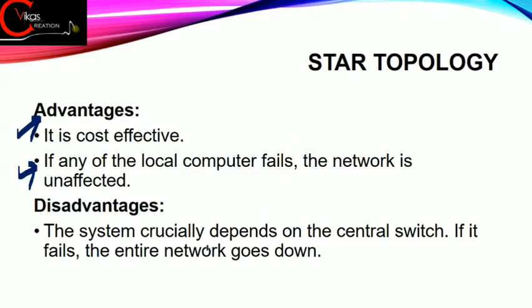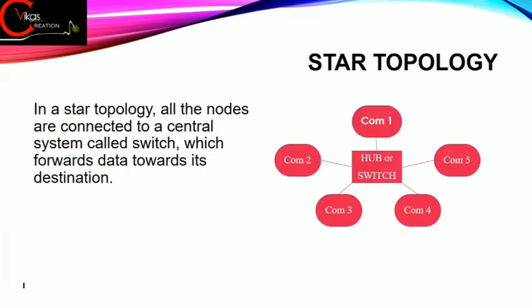Then next we have one disadvantage also. That disadvantage is that the system crucially depends on the central switch. It means in this topology everything depends on the central controlling device, and if that device fails, the entire network goes down. Now let's suppose that these 5 computers are using the network, and suddenly just because of some error this hub or switch stopped working.